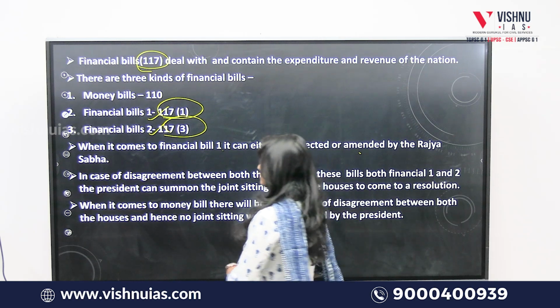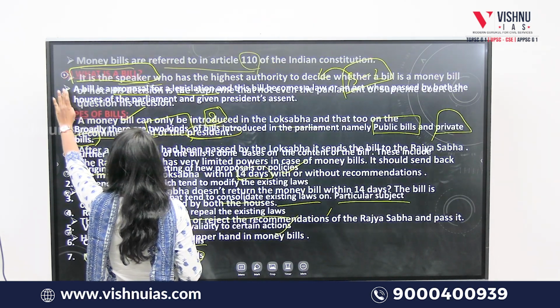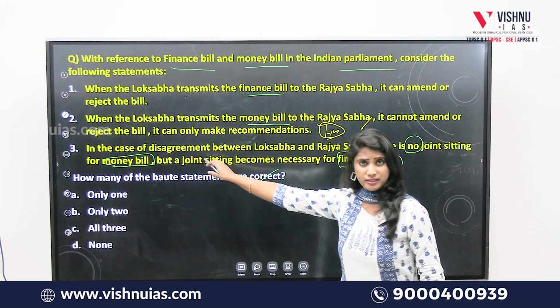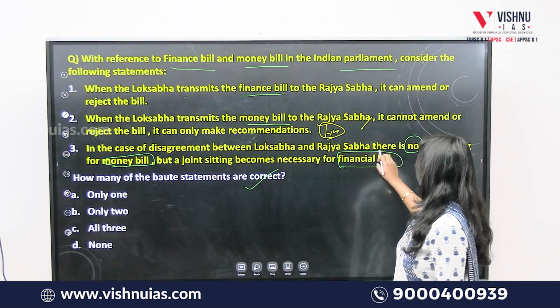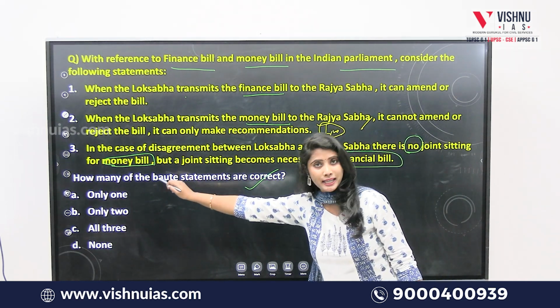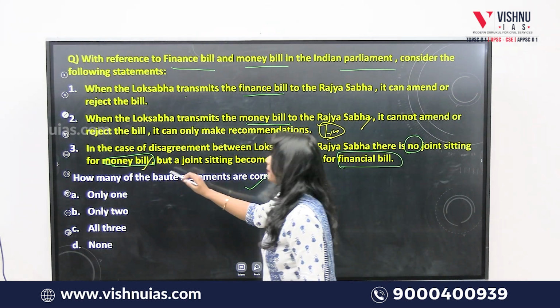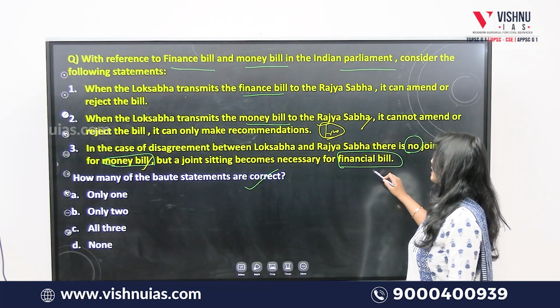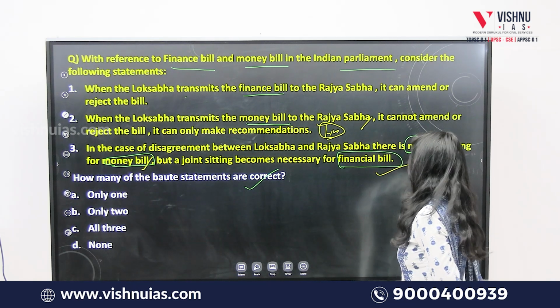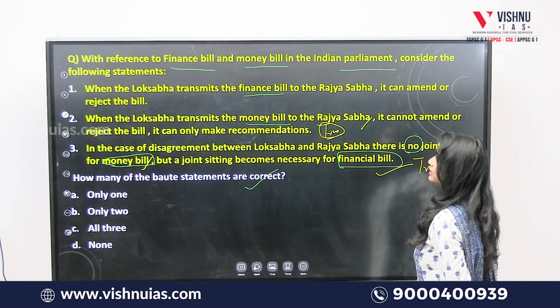Now, if we see the third statement, in case of disagreement between Lok Sabha and Rajya Sabha, there is no joint sitting for a money bill, which is true. But a joint sitting becomes necessary for a financial bill. Hence, this statement is also true, isn't it?